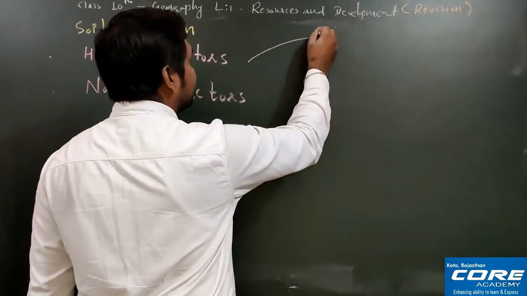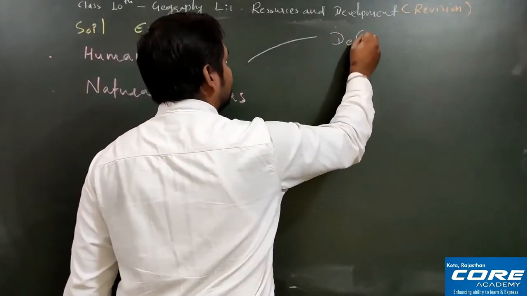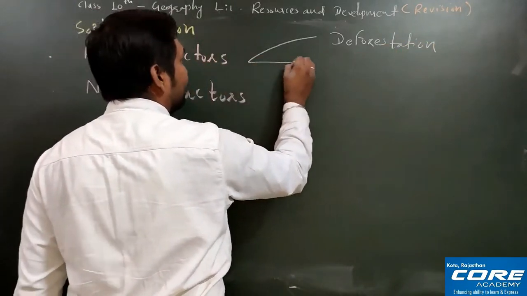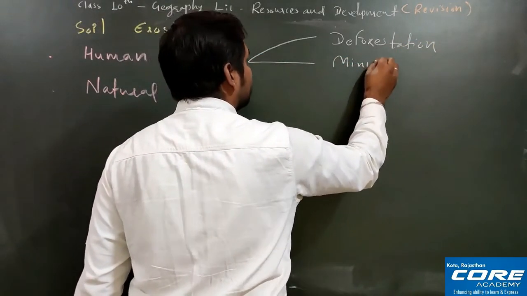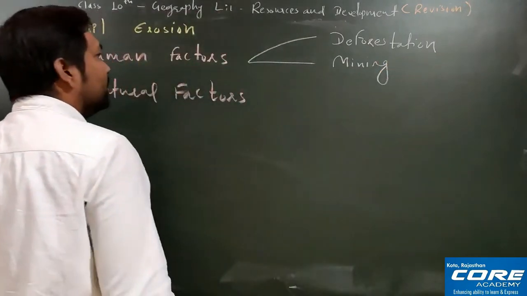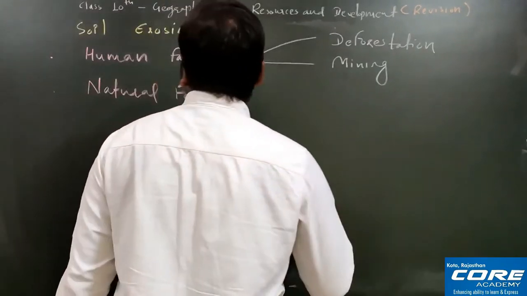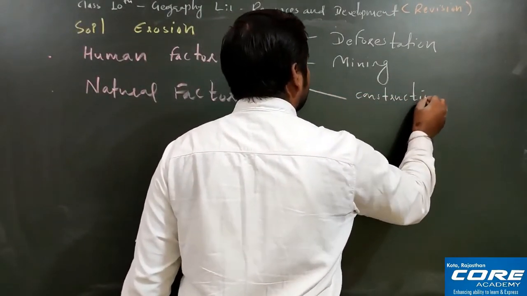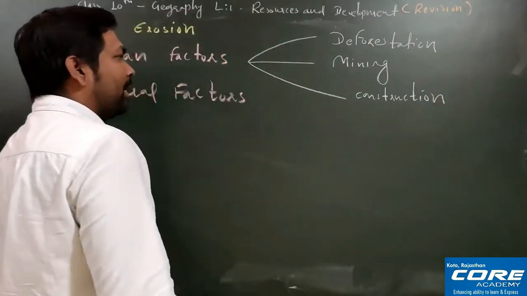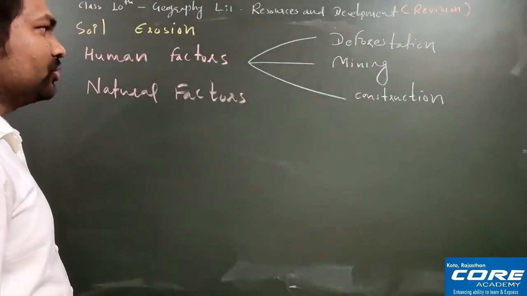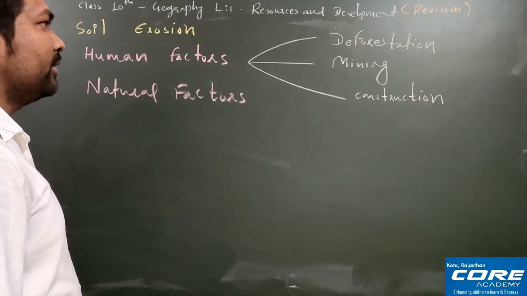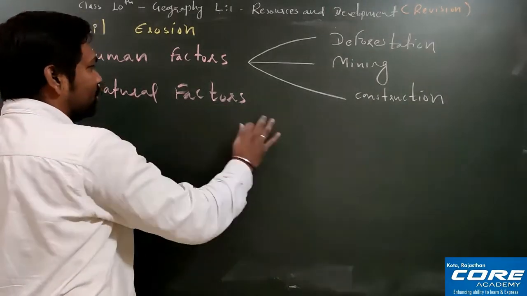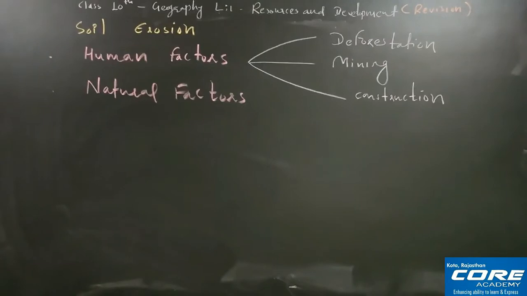So here you will write, one is deforestation. Then apart from deforestation, we have mining activities, which is very much responsible for soil erosion. Deforestation, mining, as well as construction activities are also responsible. Apart from these, we have one more very important factor, which is the natural factor. So let's start with the natural factor.